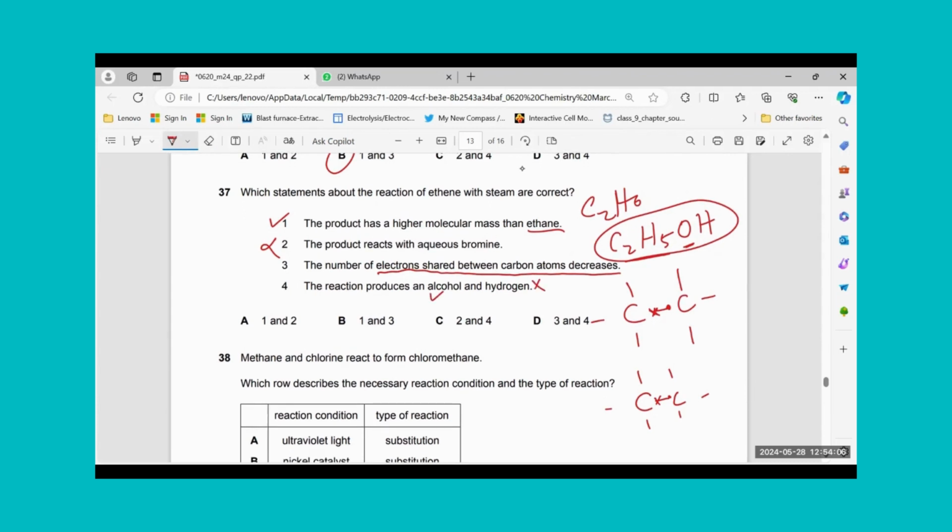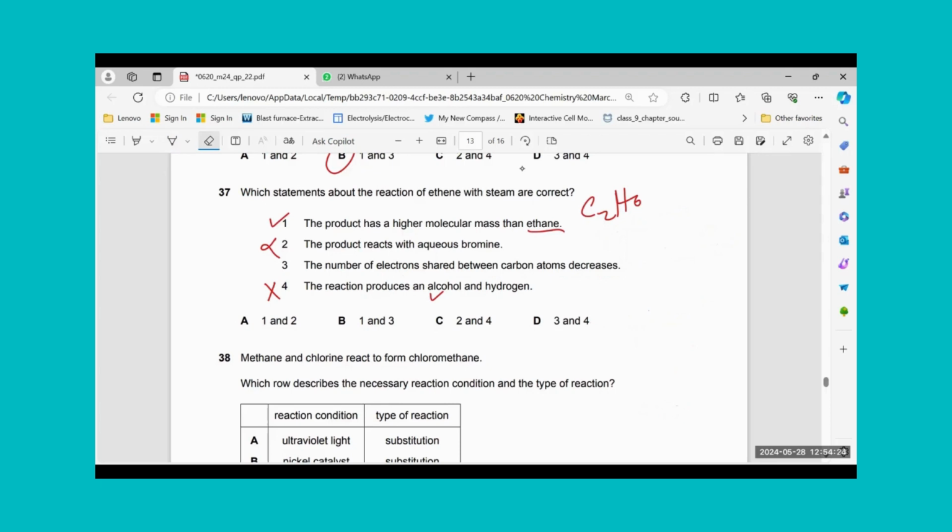Alcohol is produced, but hydrogen is not produced. So this is a wrong statement. I'm confused for statement number 3. Let me just draw the structure properly to see what they are trying to say.